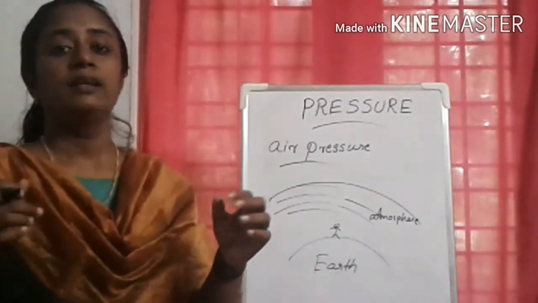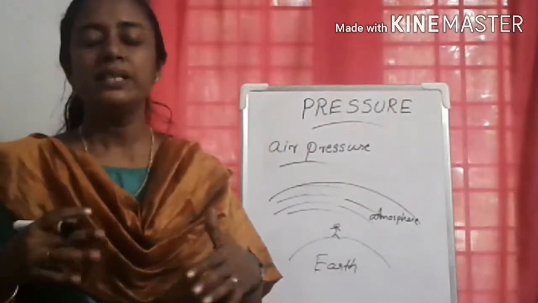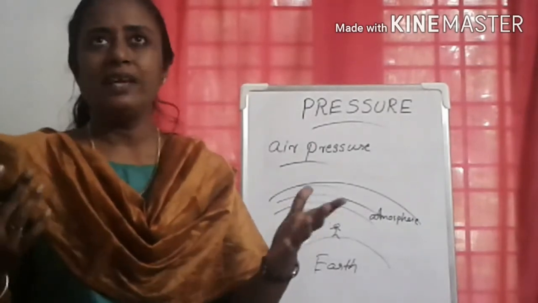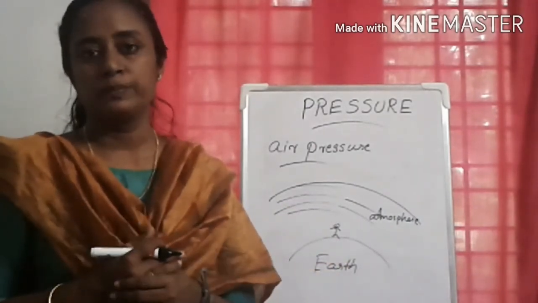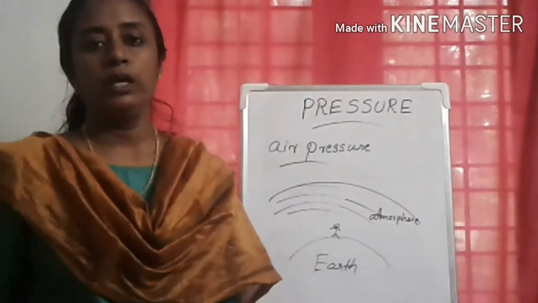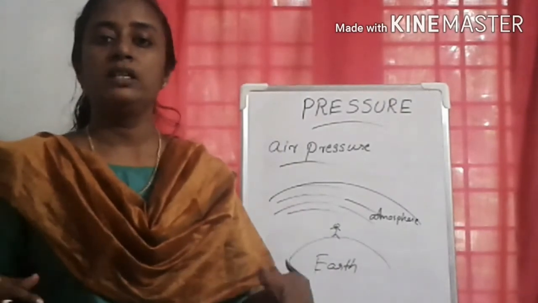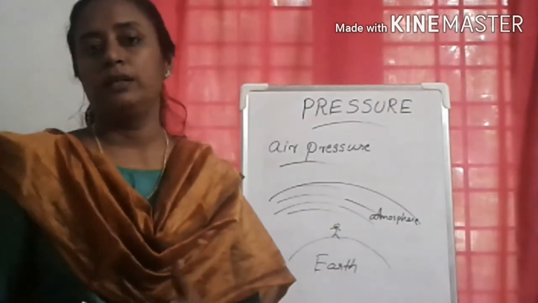Due to this pressure, we will get crushed. But that is not happening. We are not experiencing any atmospheric pressure. What is the reason? On every part of our body, the air is exerting pressure. So due to that, we may get crushed. But it is not happening.